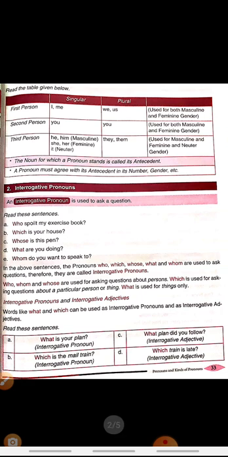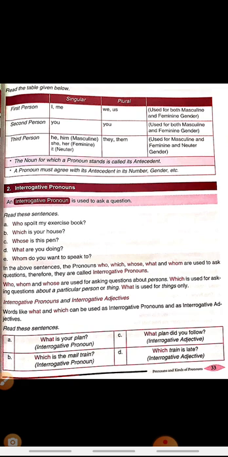In front of you, the table is there. First person, as I told you, I, me, we, and us is the first person. I and me is the singular subject, and we and us is the plural subject. Okay? Second person is always you, so it will remain the same in both forms, singular and plural. I hope singular and plural form is clear to you. Singular means one person or one thing, and plural means more than one.